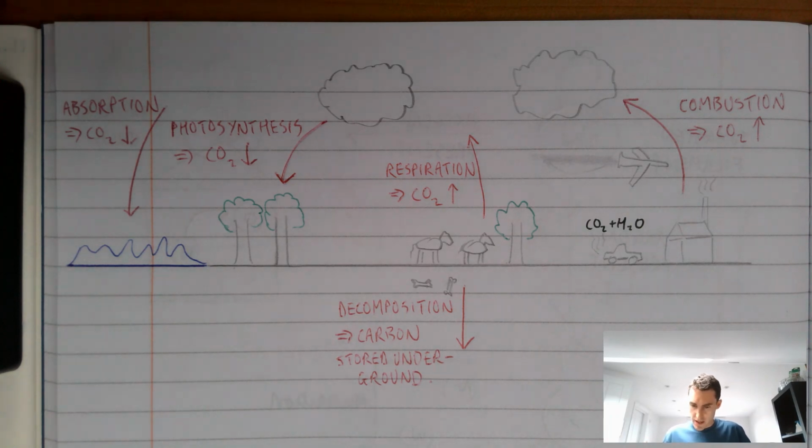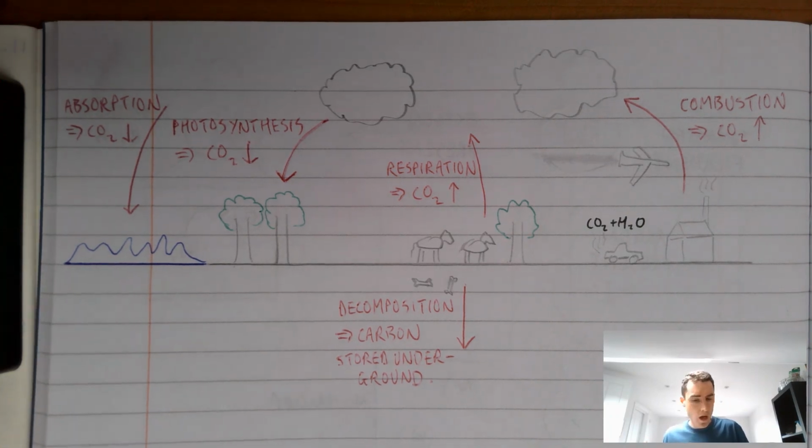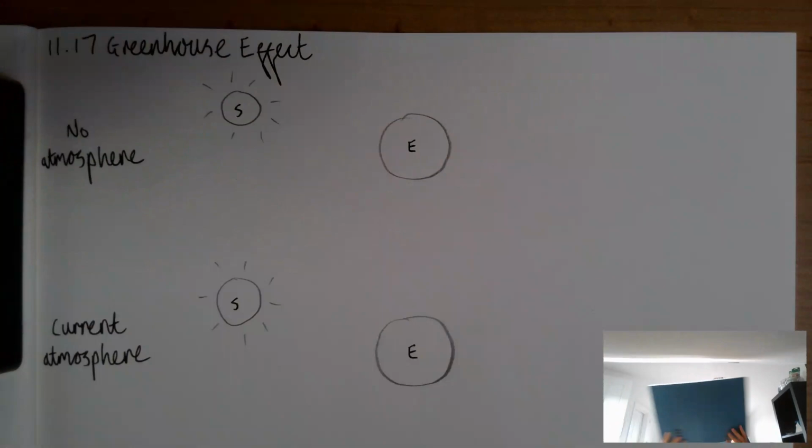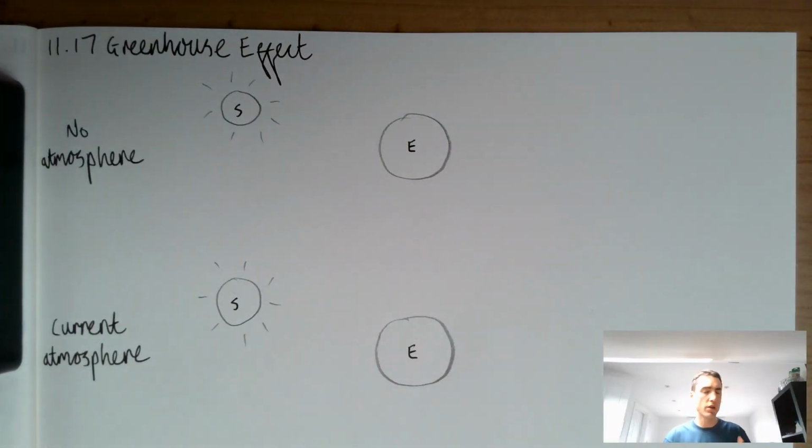And what we're going to do then is say, well, okay, why does that make a difference? That's something relatively concrete. We drive our cars more. And we've got banks of servers that are using loads and loads of electricity because we've all moved online. But why does that make any difference? So what we want to do is explain the greenhouse effect here.